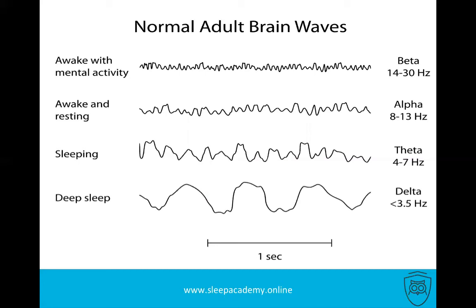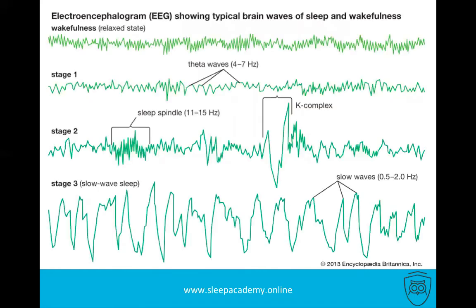And when we are in light sleep, it looks like that, which is theta waves. And our deep sleep is delta waves, so it looks something like that. This is about a 2 second epoch, and as you can see at the bottom, there is a measurement of 1 second. So I think this will be a 2 second epoch. So this is what it actually would look like, something like this.